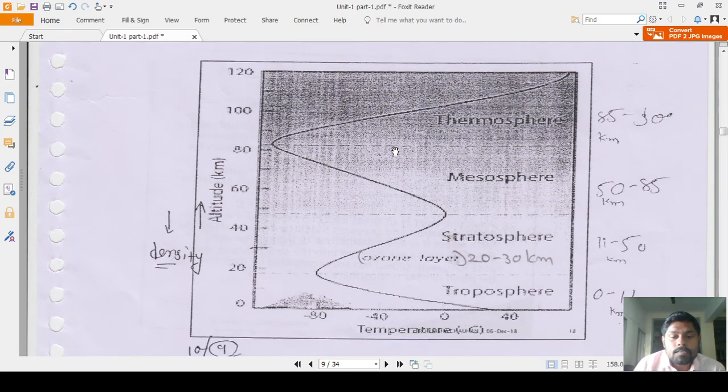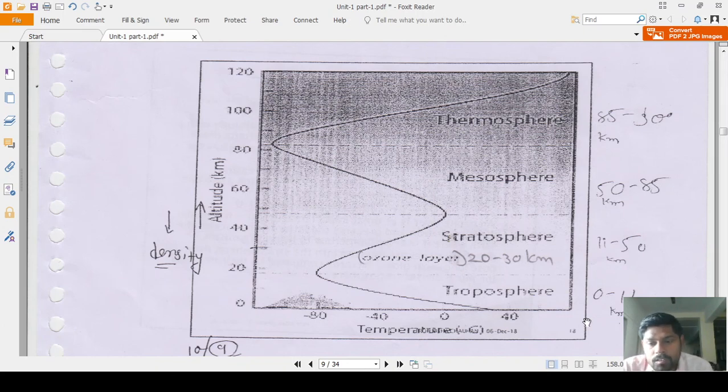Look here, these are the concentric layers of the atmosphere: the troposphere, stratosphere, mesosphere, thermosphere, and the last one, the exosphere. In between there is also the ozone layer.